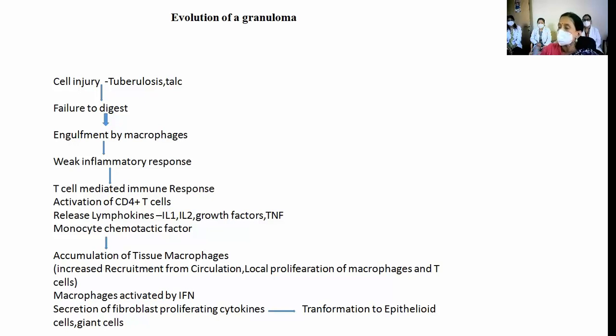Because it resembles starch. Now these cells start appearing like epithelial cells, that means they acquire a lot of cytoplasm, which is why they are called epithelioid cells. Then they form giant cells. I'll tell you why giant cells.